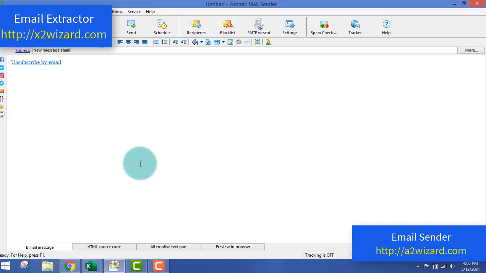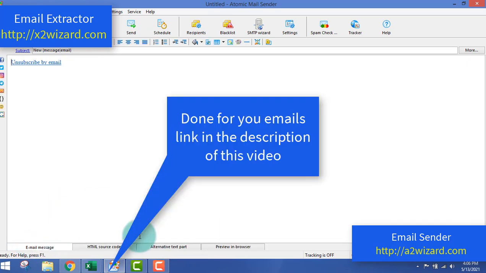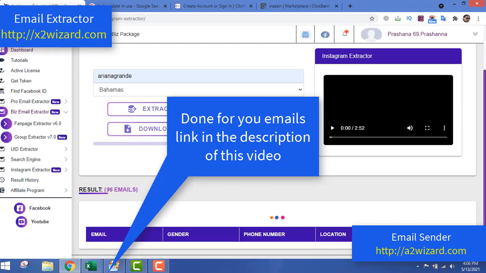You can also get it done for your emails so that you do not have to work so much. You can see out here all the features of this software. So this is it, guys. Thank you very much for watching this software, the best email extractor software. You can see it's live on your screen and it's working.